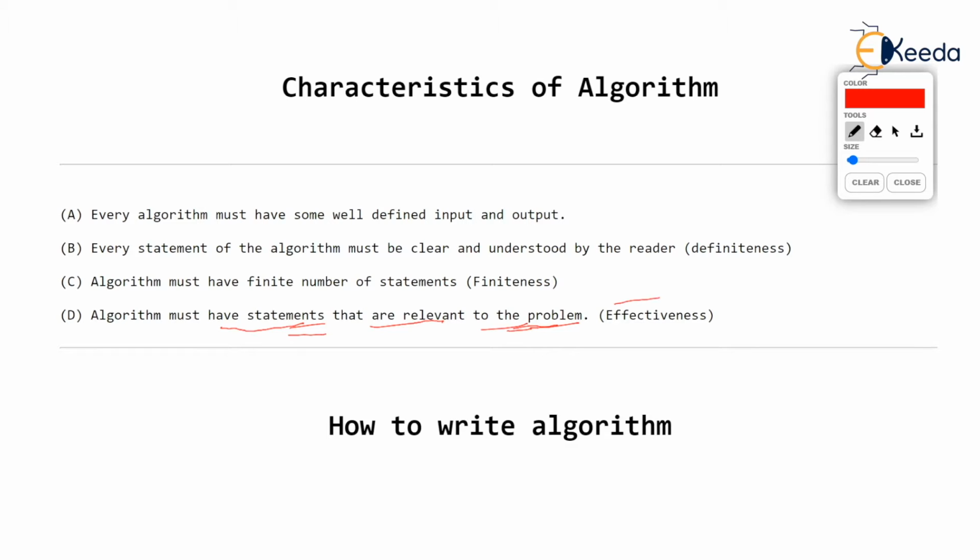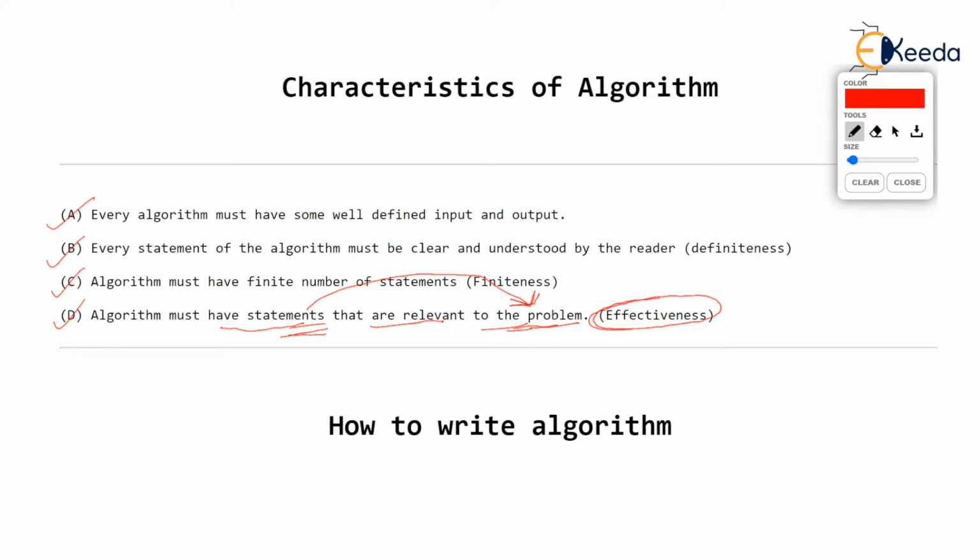So that's what we call effectiveness, isn't it? Every statement should be effective, meaning that every statement should effectively be in the direction of solving the problem. It should not deviate from the problem. So these are the four very important properties of the algorithm.